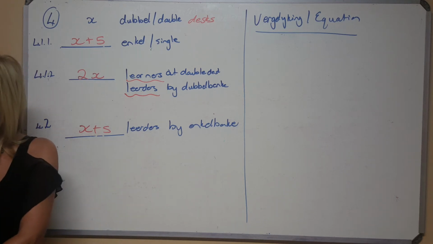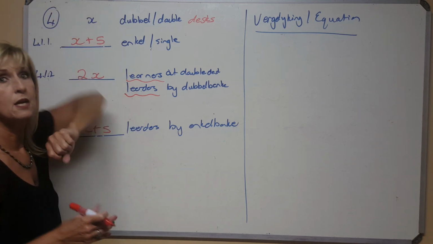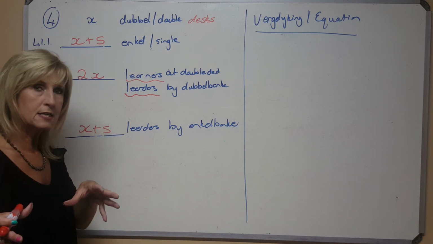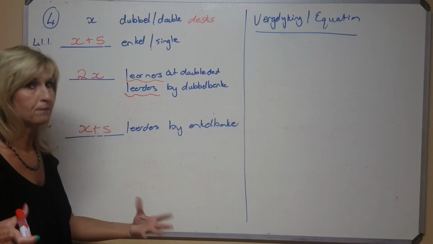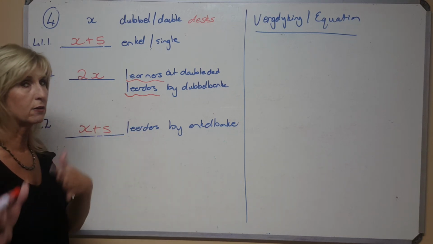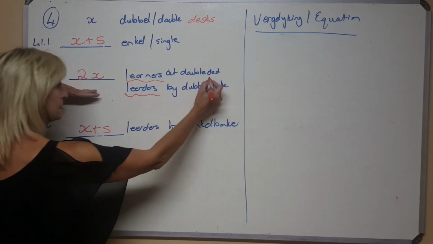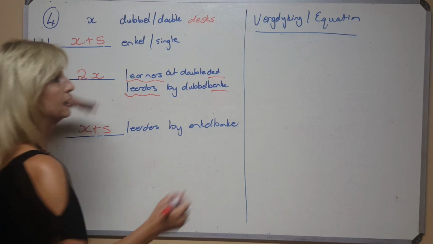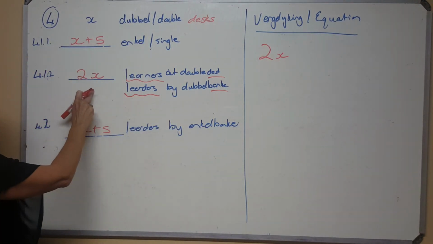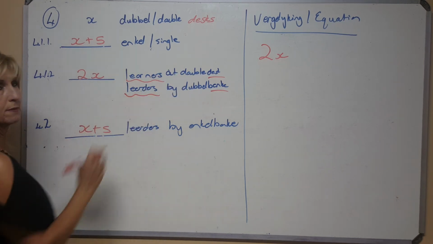So if there's 50 children, it doesn't mean that 50 desks, because the double desks can take 2 children. As daar 50 kinders is, beteken dit nie daar's 50 banke nie. Want die dubbelbanke kan 2 kinders bysit. So die aantal banke en die aantal kinders is nie 50 nie. So you've got to get the amount of desks, die banke, die 2 keer X, dis die aantal kinders wat by die dubbelbanke kan sit, die kinders by die dubbelbanke. The children at the double desks are 2 times X.